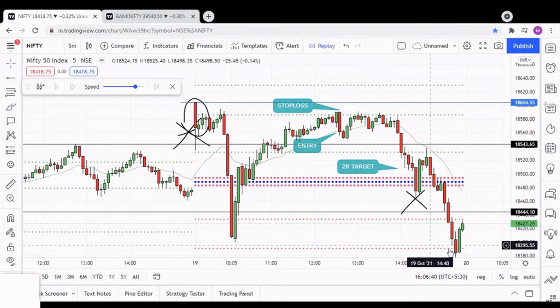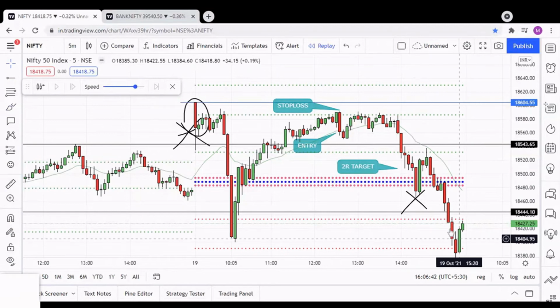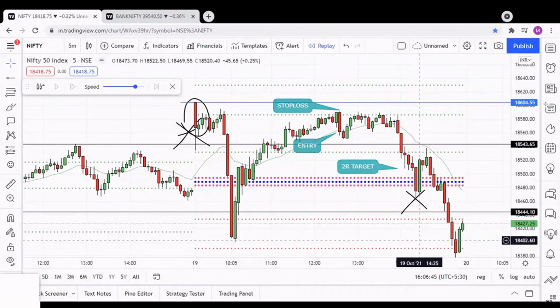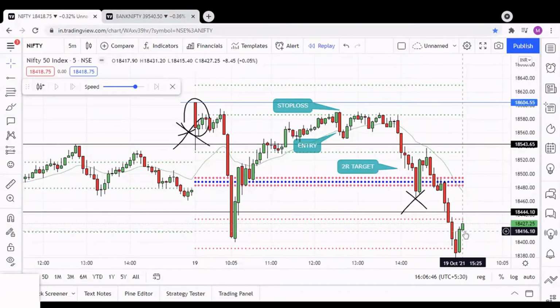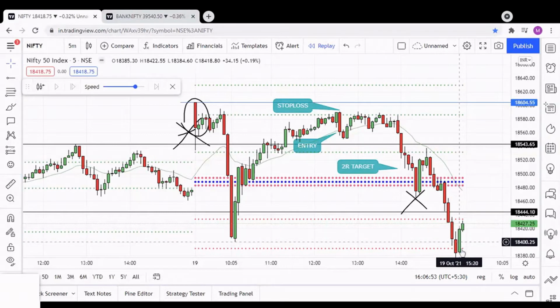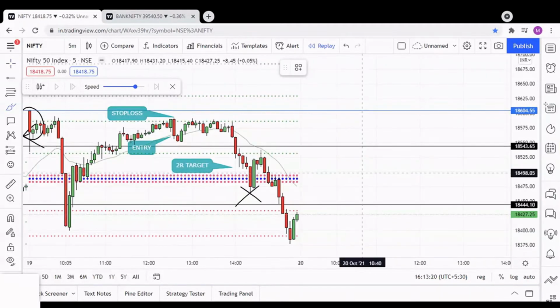And there was another opportunity here. Look here, the market came down, touched the day's low, and it got reversed. One can go for an entry at this green candle as per our strategy by keeping the stop loss below the candle. But this candle reversed at 3:20, which is at the closure of the market, so I will not prefer to go for it after 3 p.m.